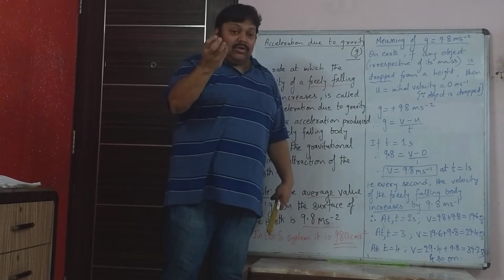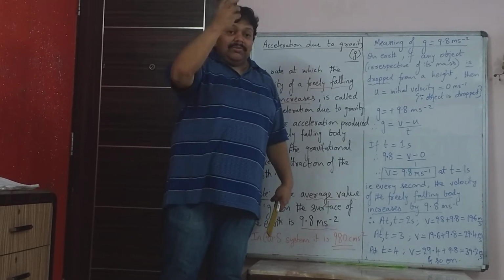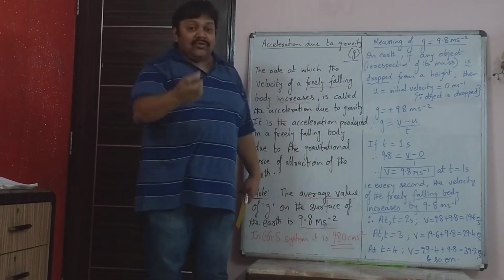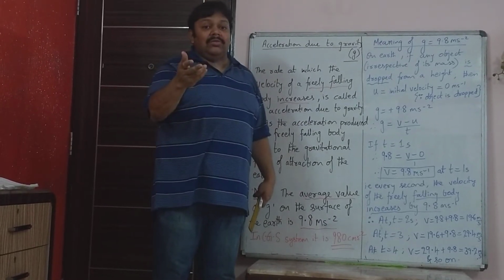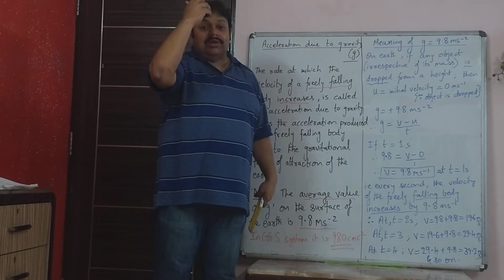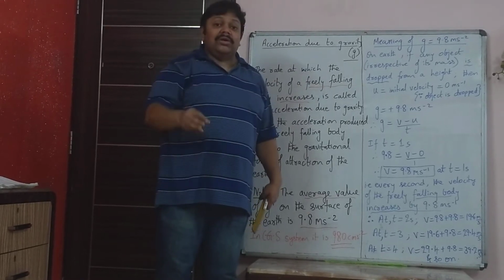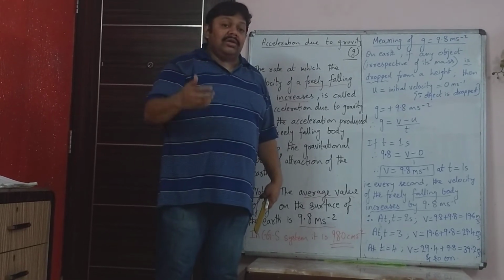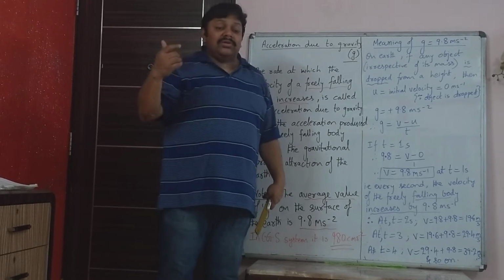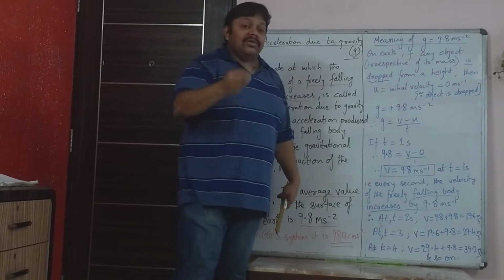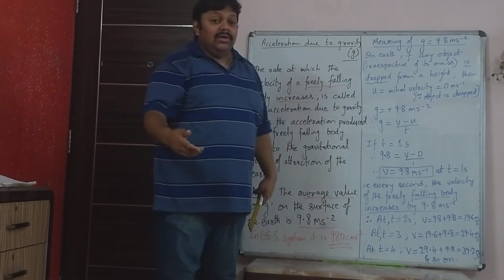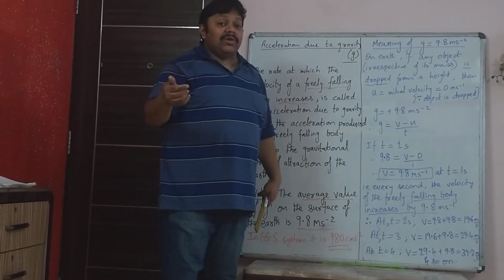The balloon may be very small, but it comes down with so much velocity by the time it covers a 20 floor building, almost 65 meters height, that if it hits a person, they really get hurt. The reason for that is the velocity goes on increasing at 9.8 meter per second squared.